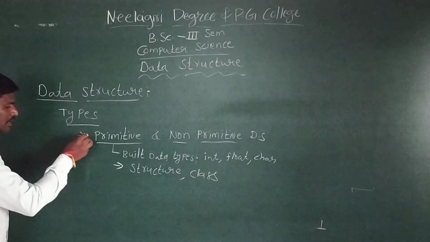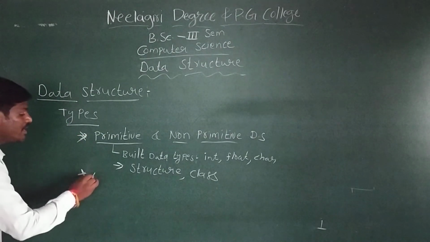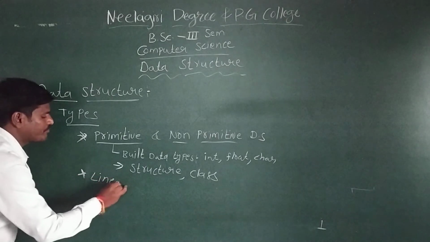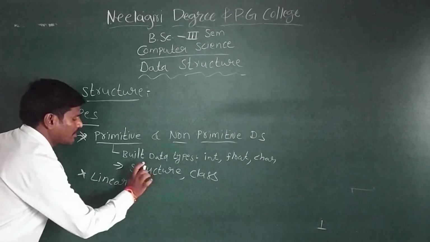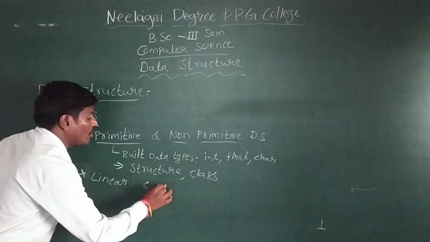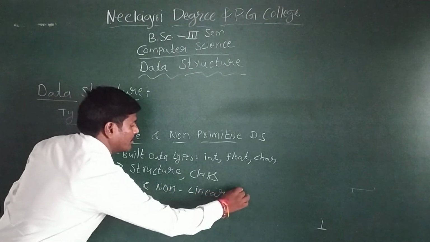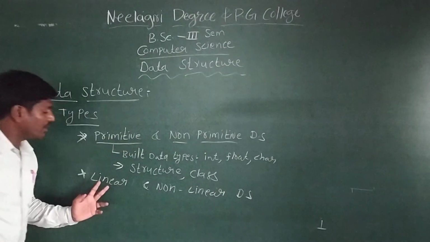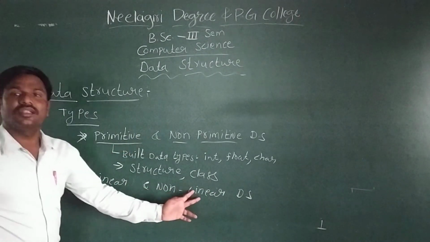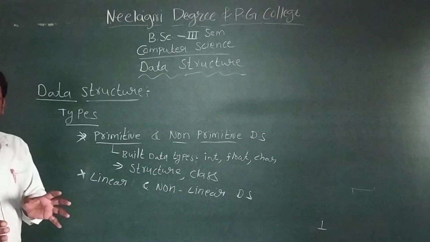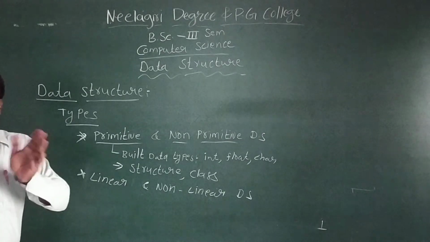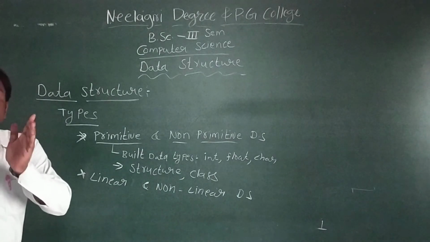Next one is linear and non-linear data structures. As the name suggests, linear means there is a sequence.